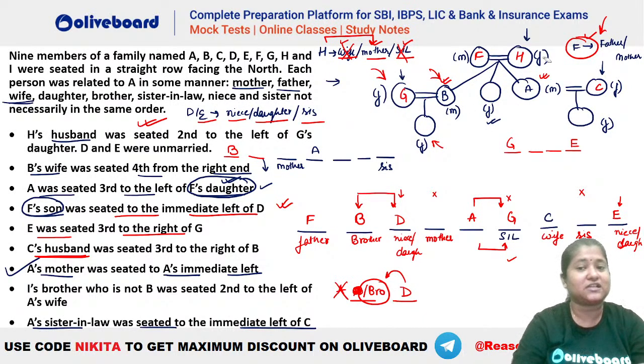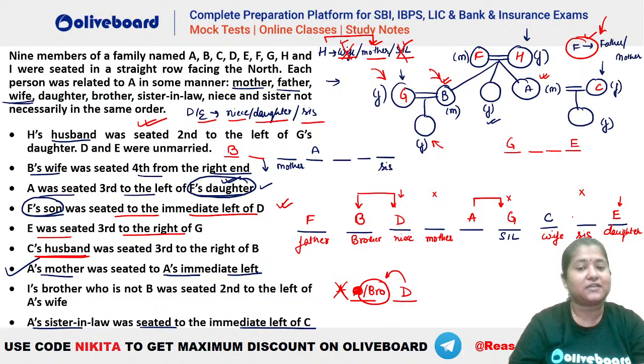H's husband. H's husband means you can see father. H's husband is F father. So F has to be second to the left of G's daughter. G's daughter is who? That is niece here. That means F should be second to the left of niece. So you can see D will be niece here. So if D is niece, that means this person here, E, will be the daughter. Are we clear, everybody? Please let me know if we have any doubts in this particular question. So E becomes the daughter here.